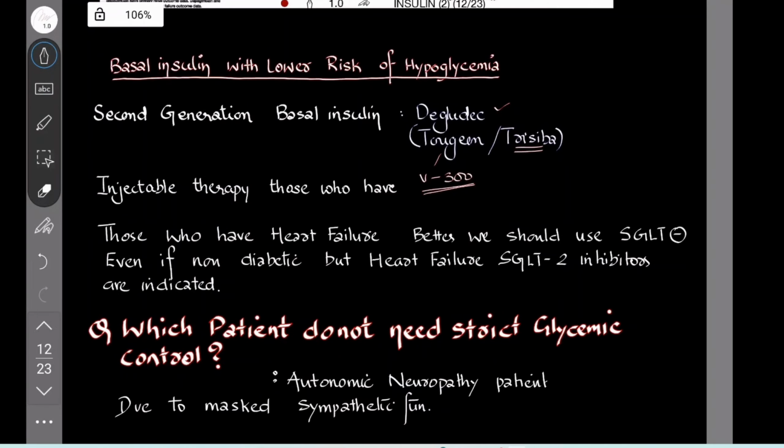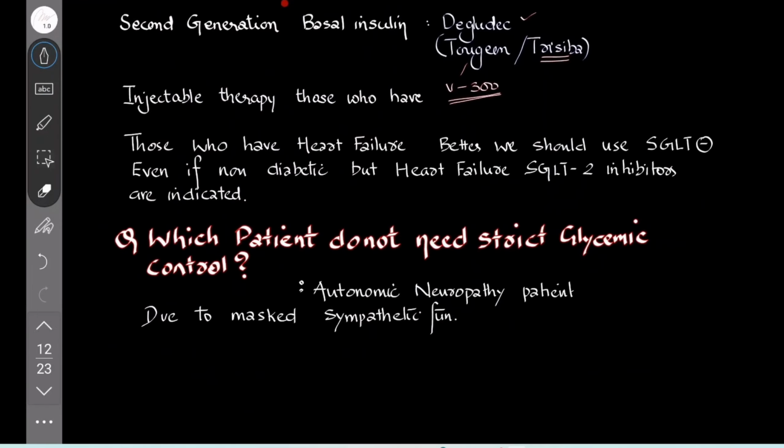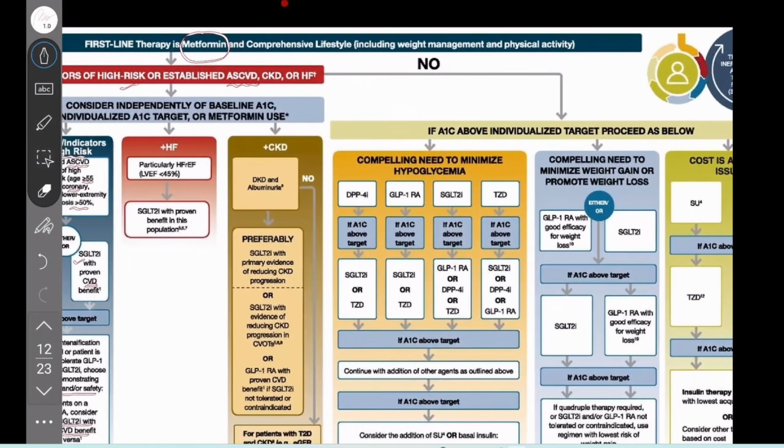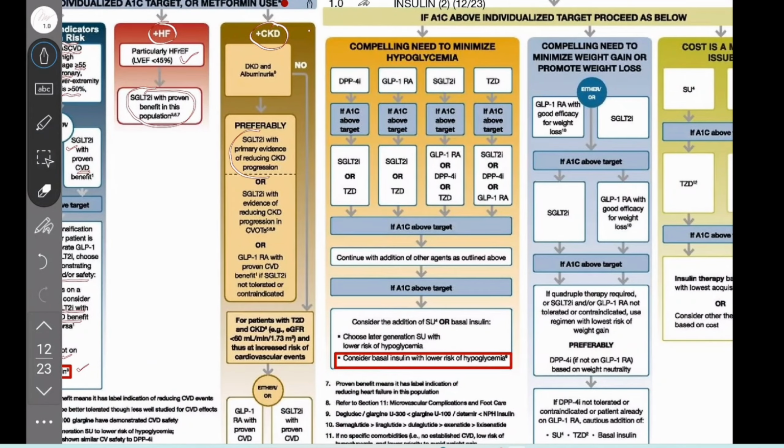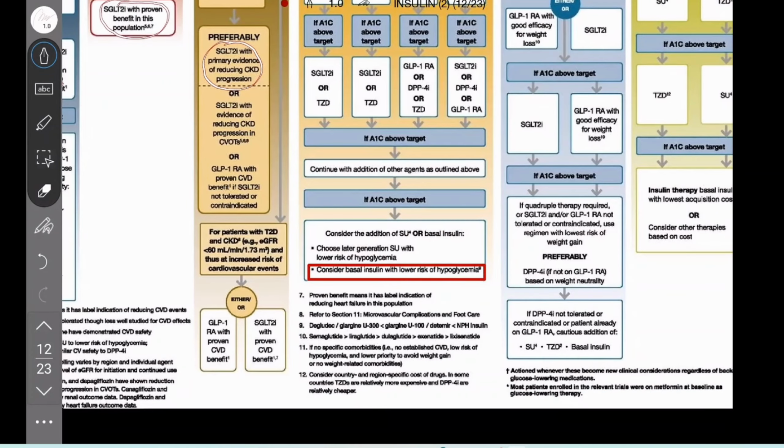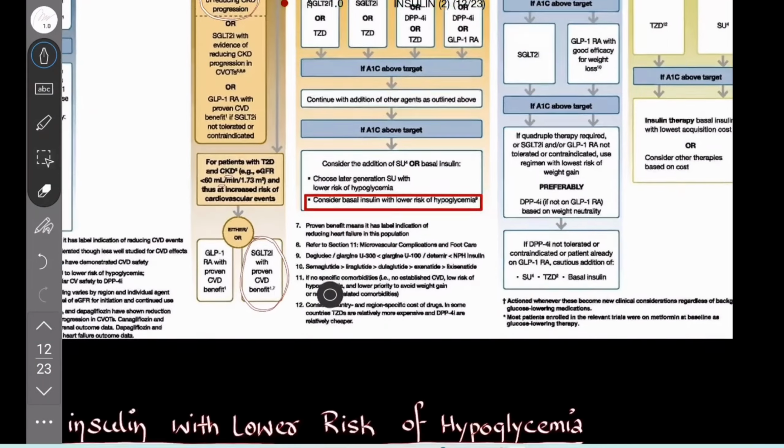Which patients do not need tight glycemic control? These are autonomic neuropathy patients, because the sympathetic functions are masked. Here also heart failure: with low ejection fraction, better to go for SGLT2 inhibitors with proven benefits. Also in CKD, we preferably use SGLT2 inhibitors because they are renoprotective also. For patients with type 2 diabetes and CKD with eGFR less than 60, there is increased risk of cardiovascular events, so you can go for SGLT2 inhibitors with the proven benefits. These are the important points to be remembered.